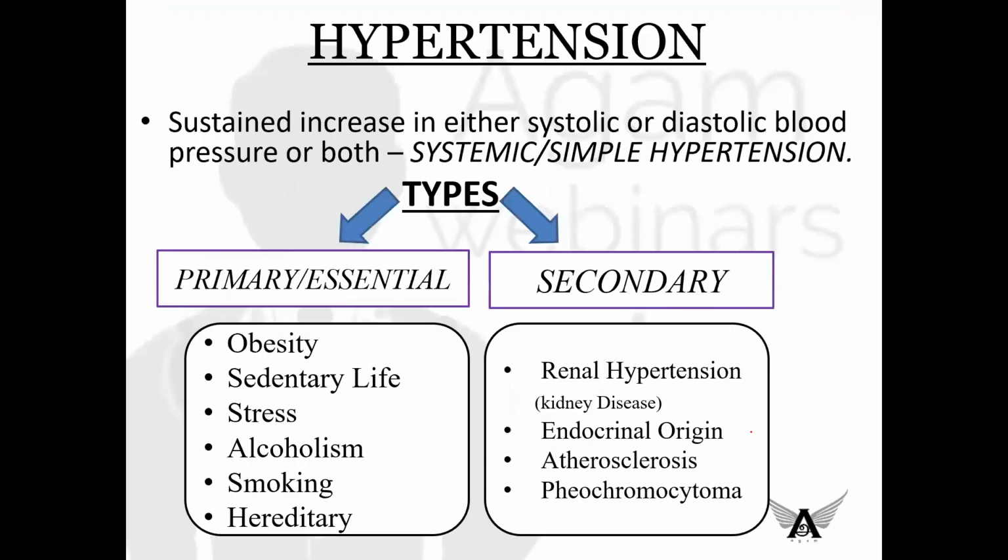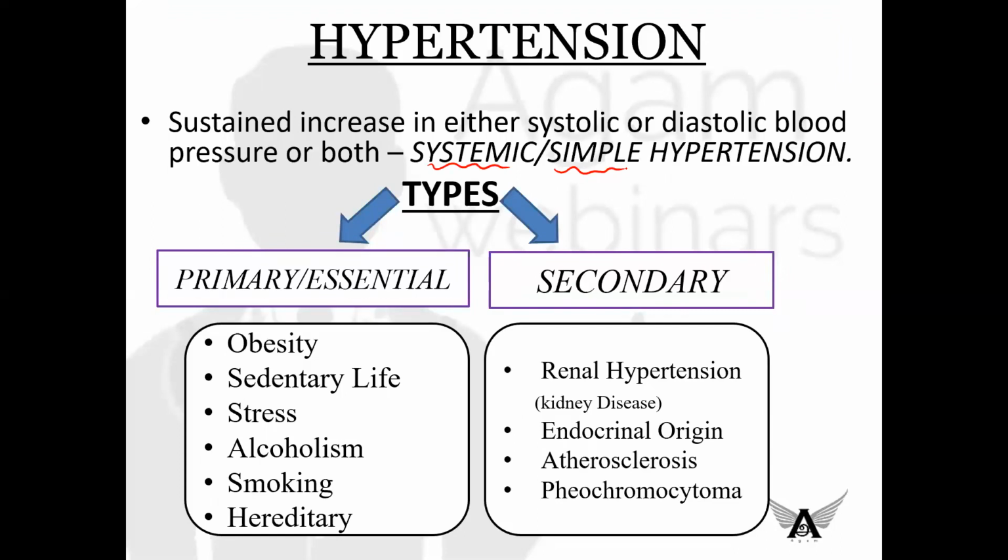This is our topic. What is hypertension? We saw arterial blood pressure is something normal that we could see in a person. Okay, so coming to what is hypertension? Hypertension is either a sustained increase in systolic or diastolic blood pressure or both, which we term as systemic or simple hypertension. We grade this hypertension into two types: primary or essential and secondary hypertension.